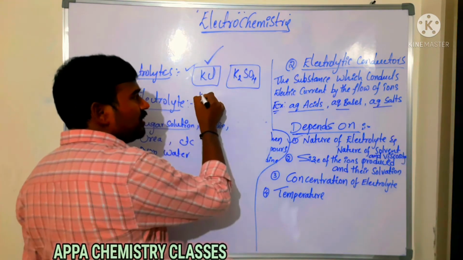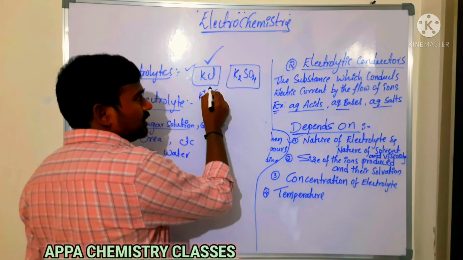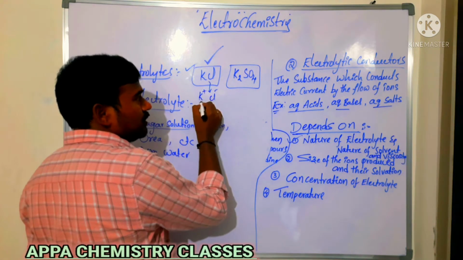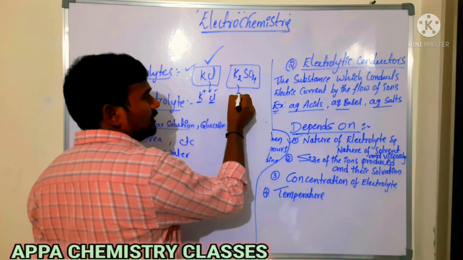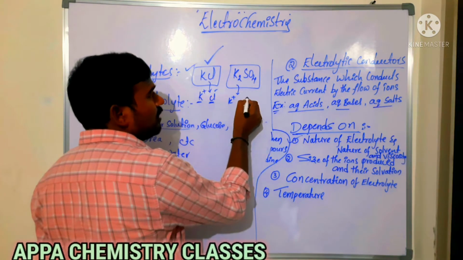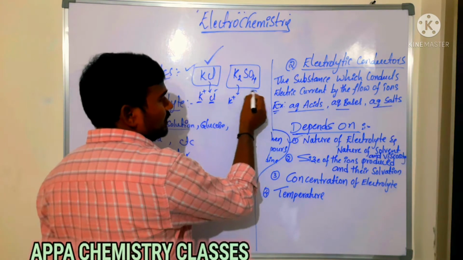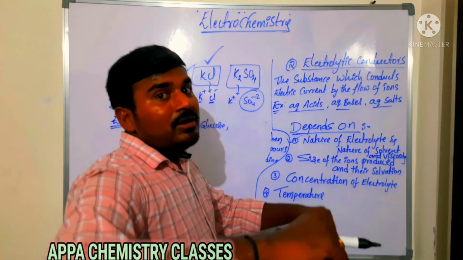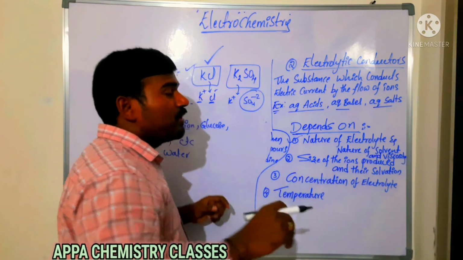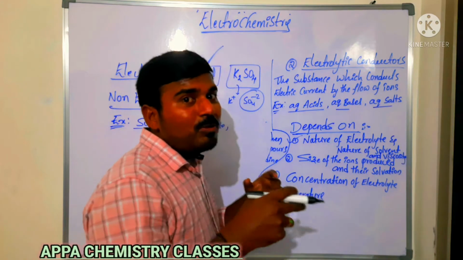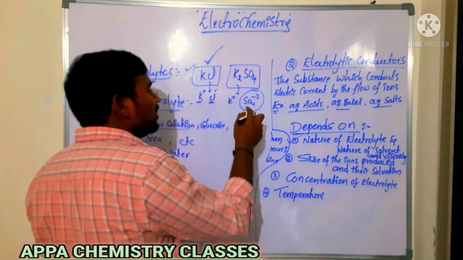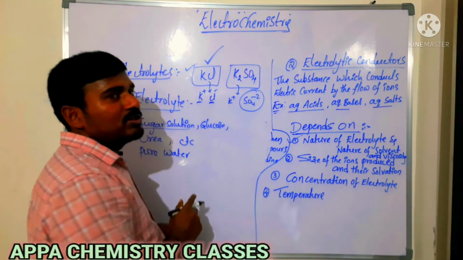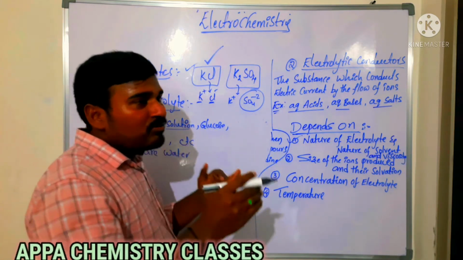Now you see here potassium ion and chloride ions are there. In their solvation we are going to get potassium ion and chloride ion. In the other case, in their solvation we are getting potassium ion and a sulfate ion. This sulfate ion is a larger, bulkier one, so it will move slowly. So the mobility of the ion will be very slow, and its conductance is less compared to potassium chloride. Mobility of ion is less.